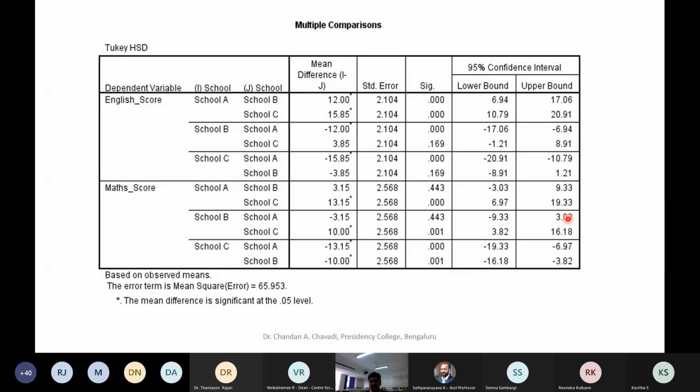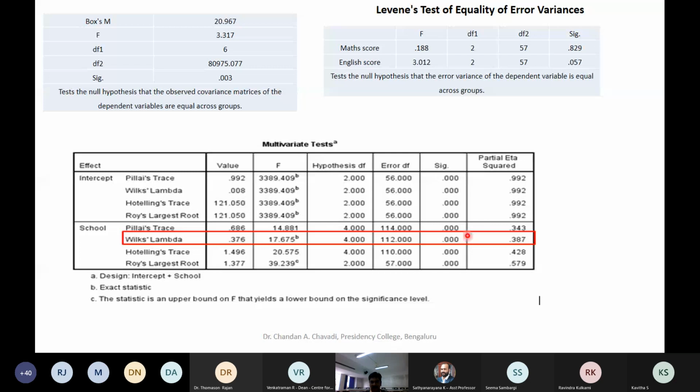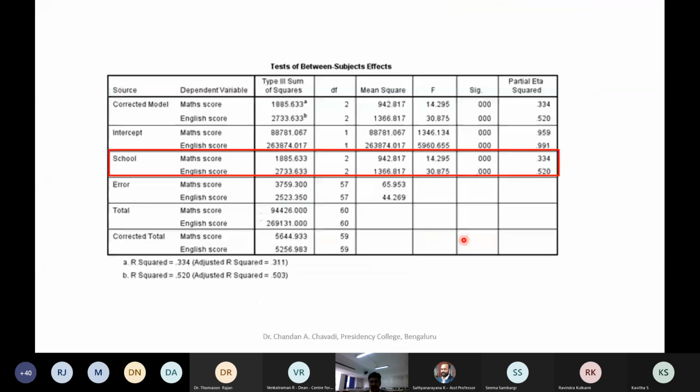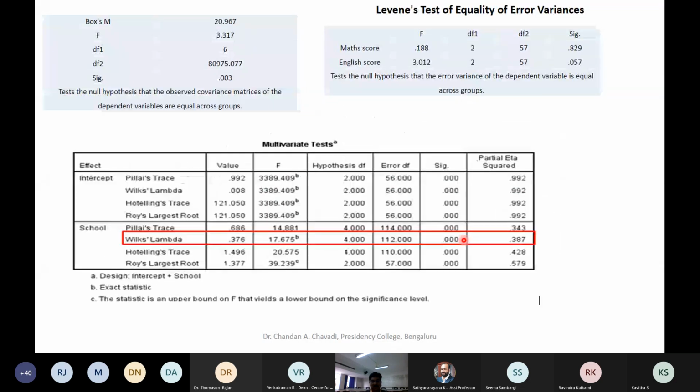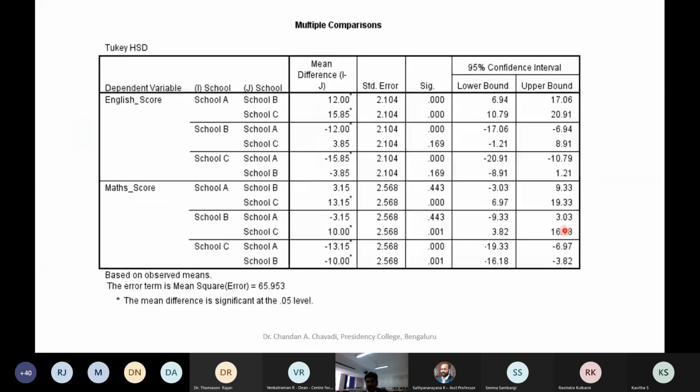Since we have got the post hoc analysis, and since this is significant here, this is significant here, and here also, we are interested to see. Because we wanted to do a multivariate analysis, I would like to go for this post hoc. So this is what I have done. You can see here the post hoc analysis for school that we are conducting, and what is coming now. English score, school A versus school B, yes, significant. School A and school C, significant. Then again, between these, this is for English score, this is for math score.